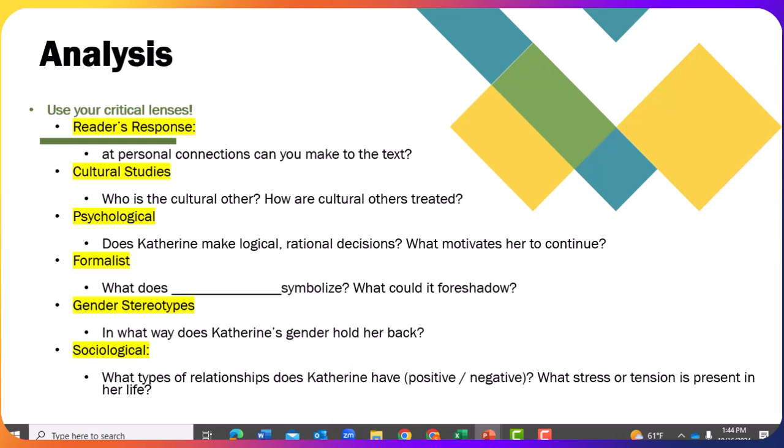Gender stereotypes, you're looking at in what way does Katherine's gender hold her back or challenge her in some way. And in sociological, you're looking at her relationship to society. Does she have positive or negative relationships? What stress or tension is present in her life?